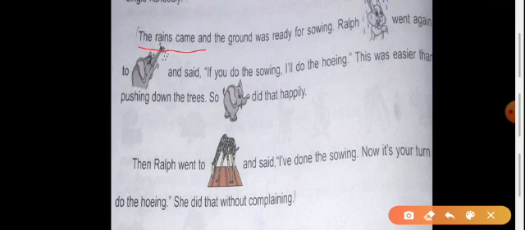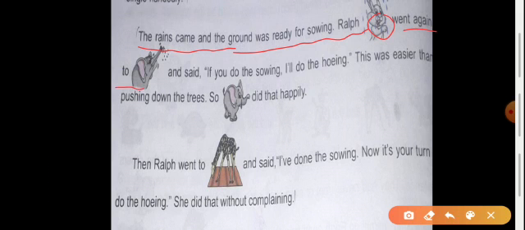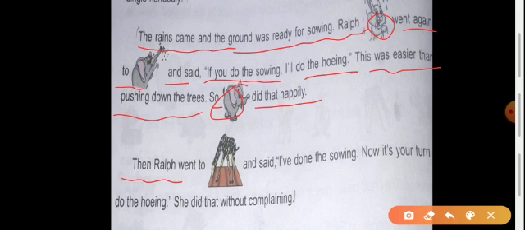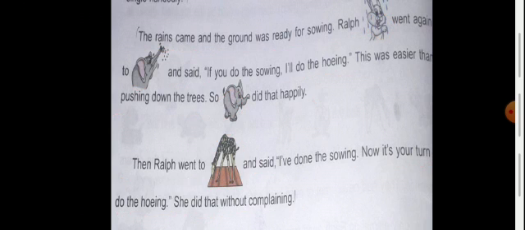The rains came and the ground was ready for sowing. Ralph Rabbit went again to Elephant and said, "If you do the sowing, I will do the hoeing." This was easier than pushing down the trees. So Elephant did that happily. Then Ralph Rabbit went to Giraffe and said, "I have done the sowing. Now it's your turn to do the hoeing." She did that without complaining.